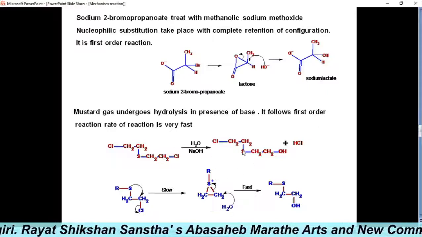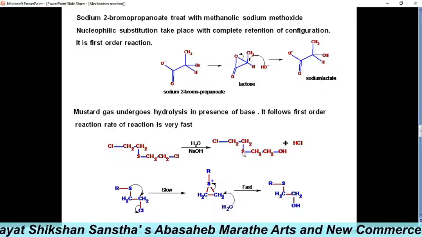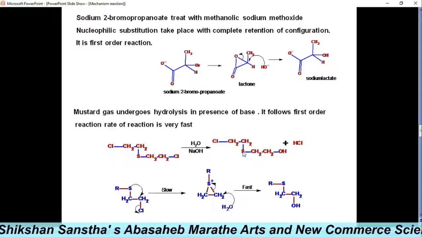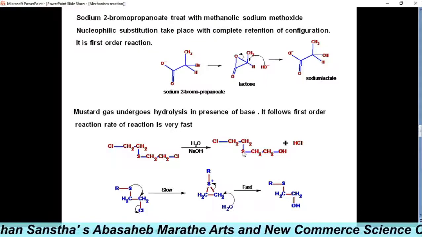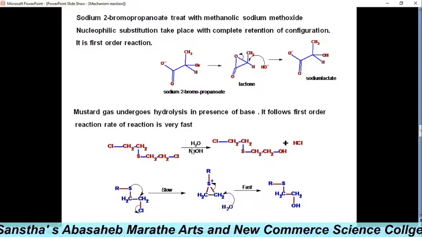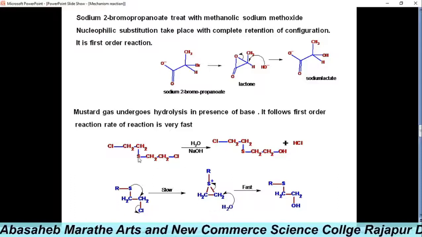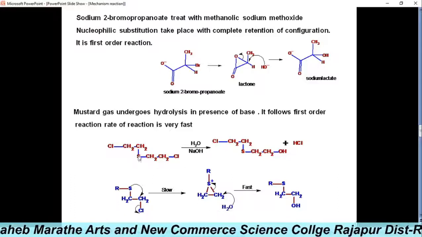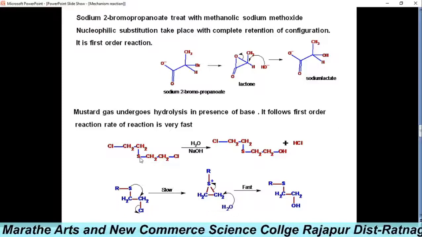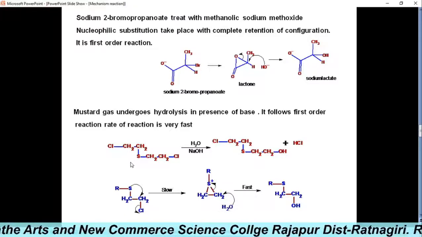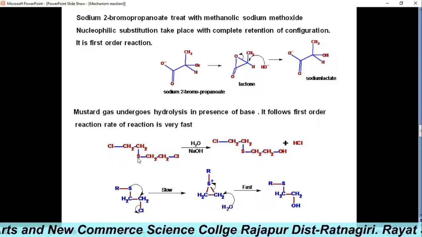It follows first order kinetics, and the rate of the reaction is independent of the concentration of the base, because the sulfur, which has a lone pair, acts as the internal nucleophile.